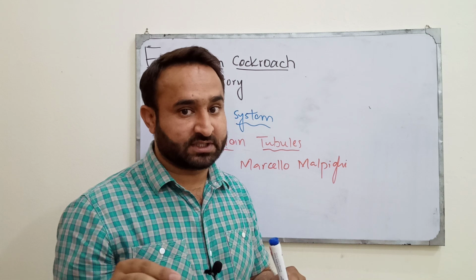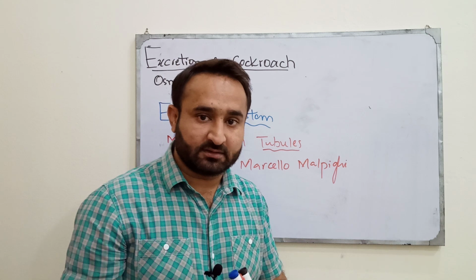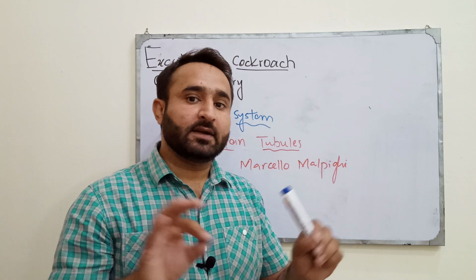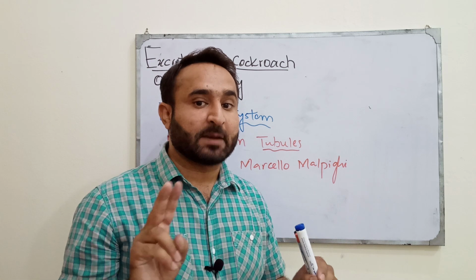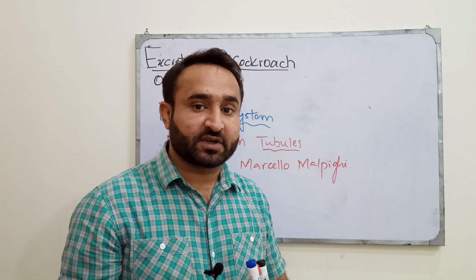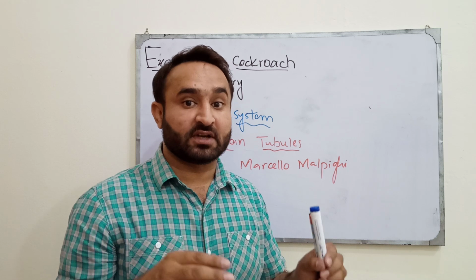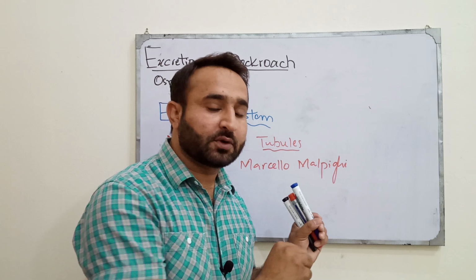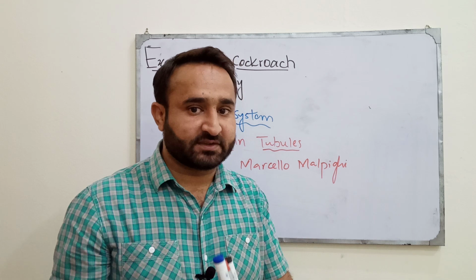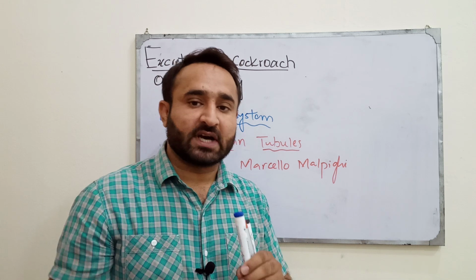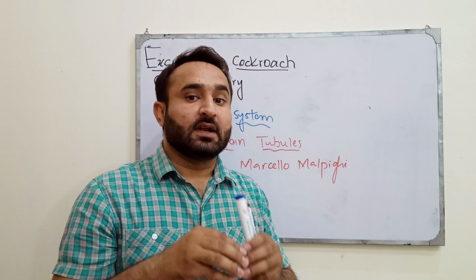This is the distinction. In all other animals, the excretory system and digestive system are two separate systems. They have no structural or functional relation with each other. But in cockroach, the excretory system is directly attached with the digestive system.